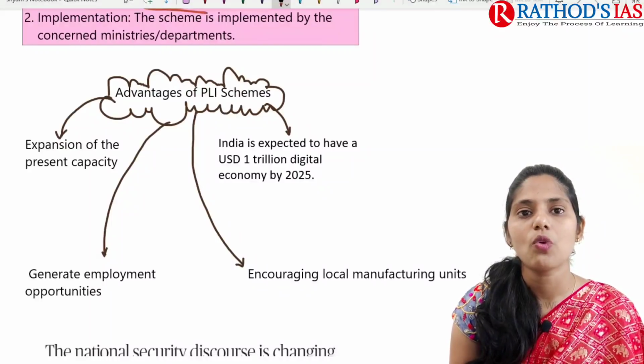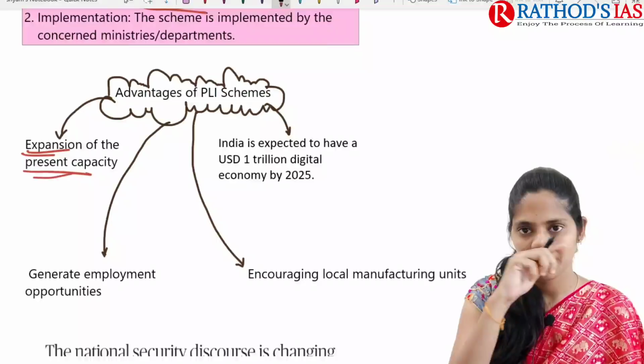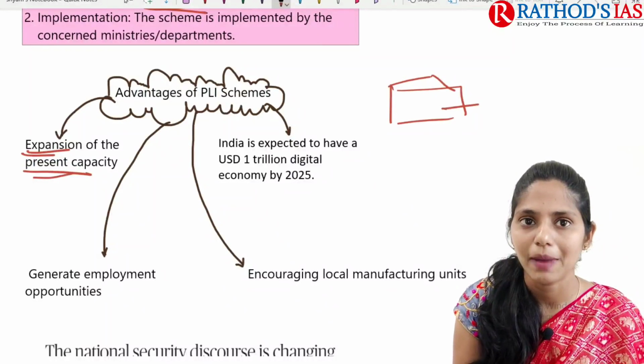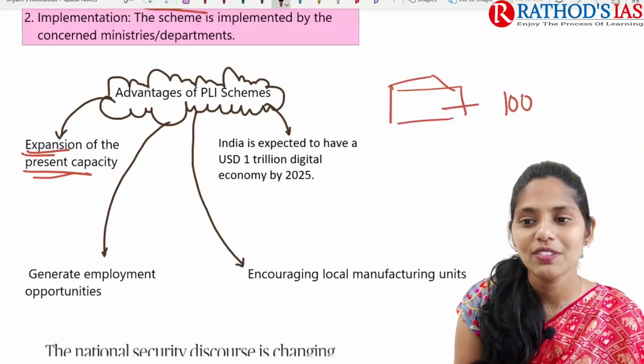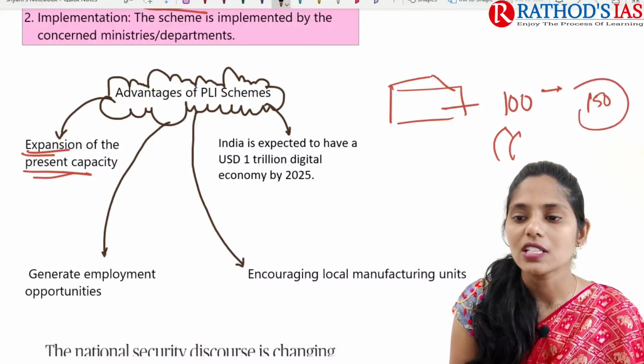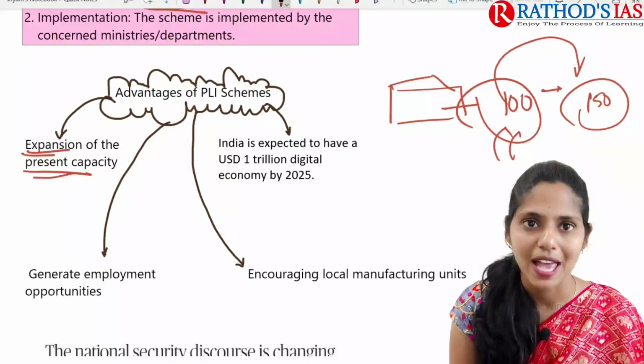Now let us see what the advantages are. First, we can go for expansion of present capacity. If a manufacturing company has the capacity to produce 100 units, whenever we give incentives it can increase to 150 units, such that we can increase our present capacity.